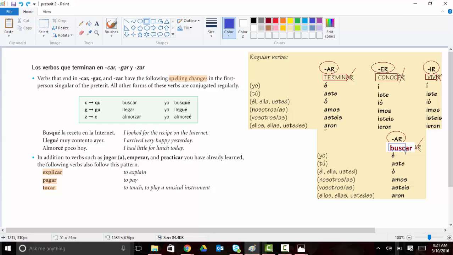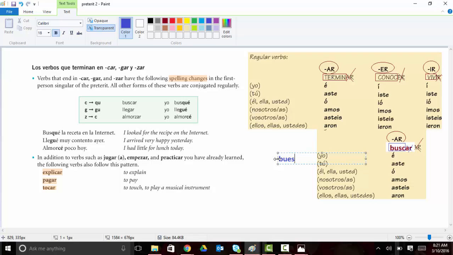I would keep the stem, and I would take off the AR, and I would start adding these endings to my stem, okay? And I would add the O there, busco.